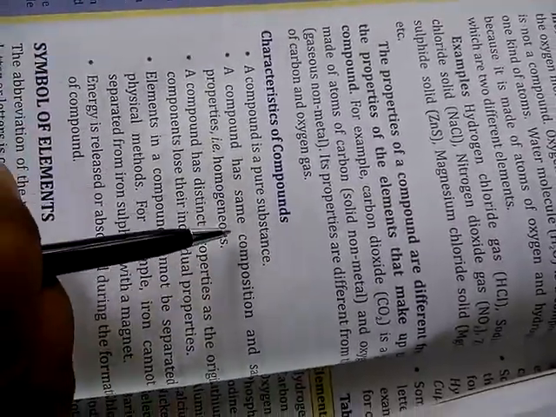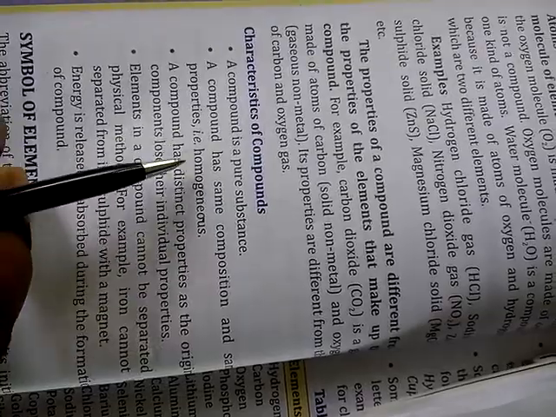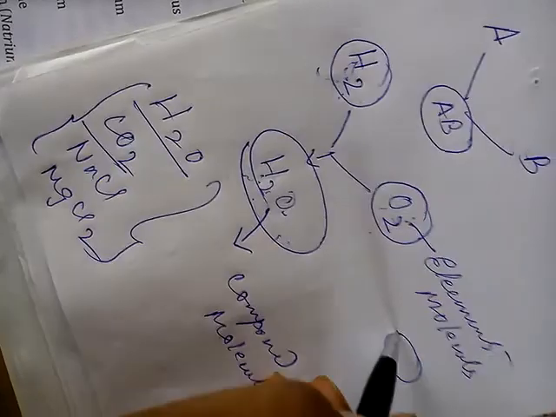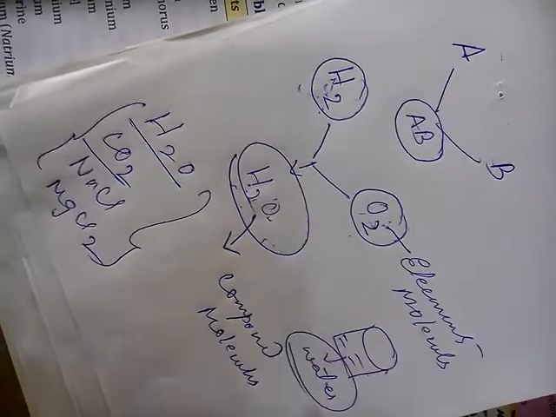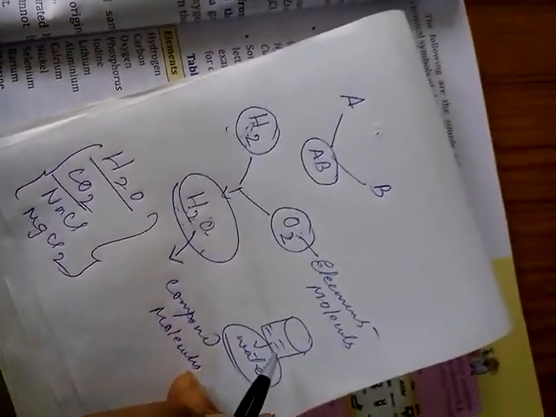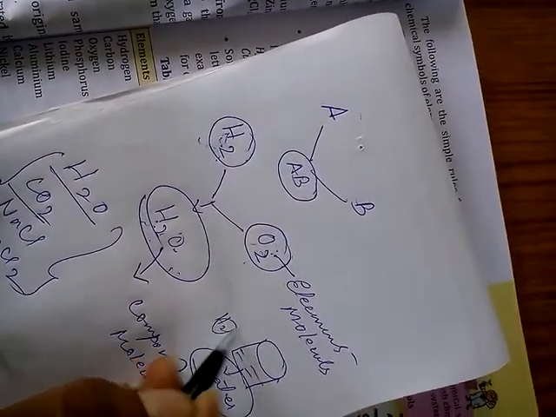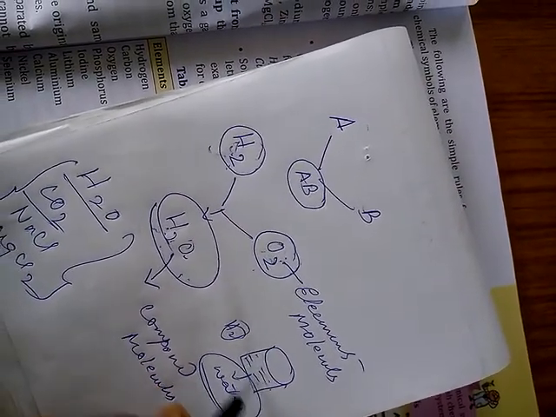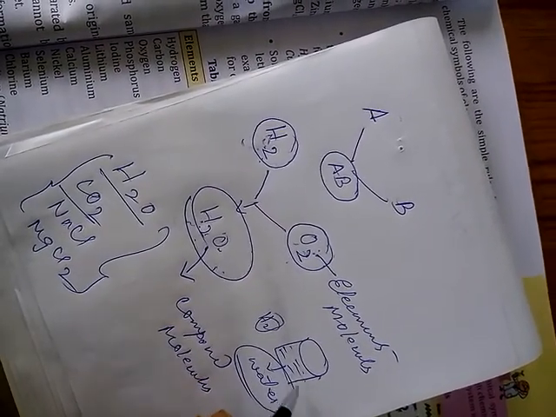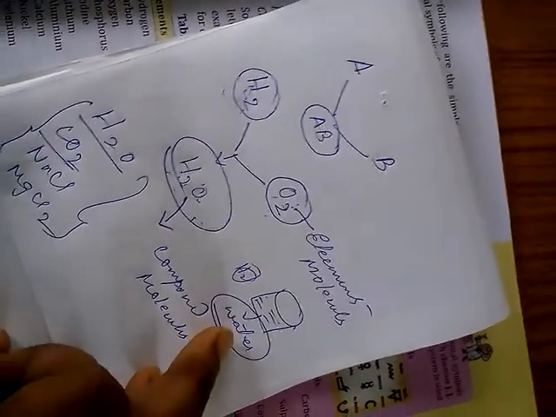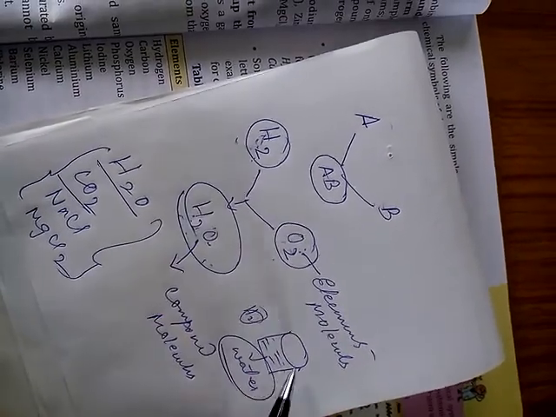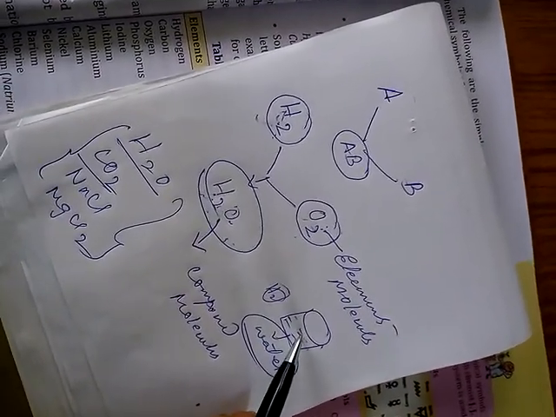A compound has the same composition and the same properties, that is, it is homogeneous. For example, say you have taken a glass of water. Pure water means distilled water, so throughout this you will find only H2O molecules, and it is homogeneous. Homo means same, geneous means composition. So they have the same composition throughout. That is why compounds are pure and homogeneous substances.